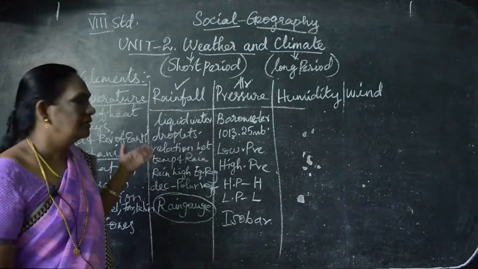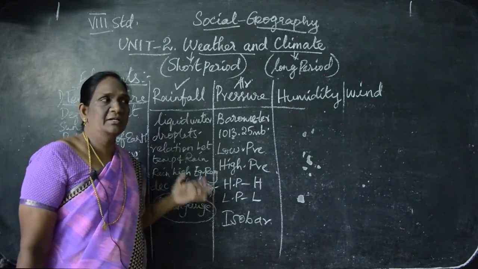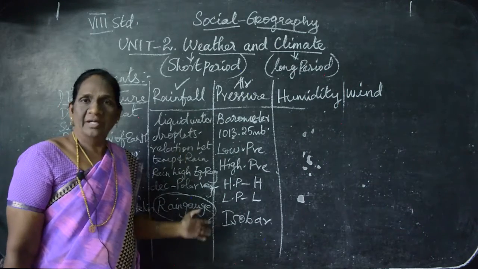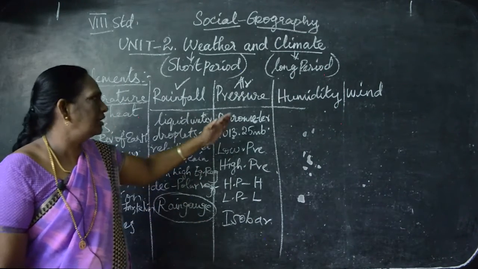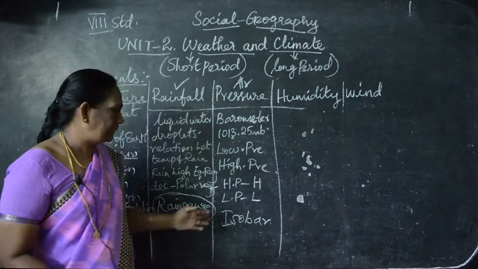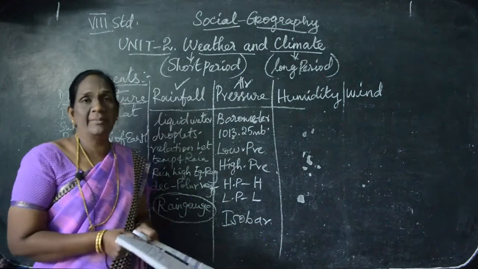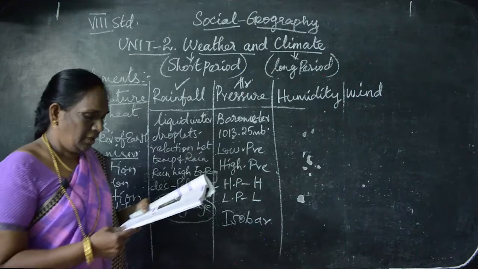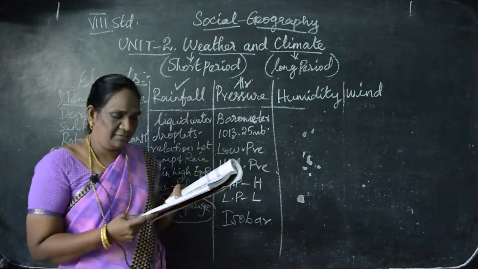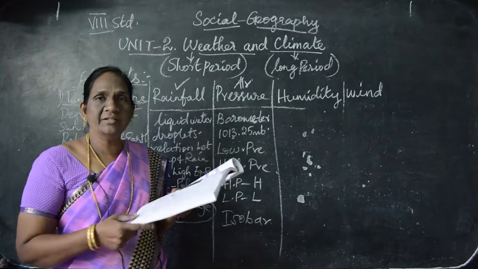Rainfall, that is what rainfall is and what the instrument used to measure the rainfall is, that is the rain gauge. Now we saw about air pressure. Understand? Air pressure, isobar, the imaginary line, is very important to know about the high pressure. And humans are not sensitive to small variations in the high pressure.